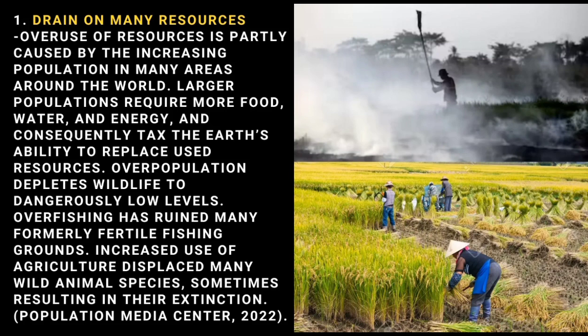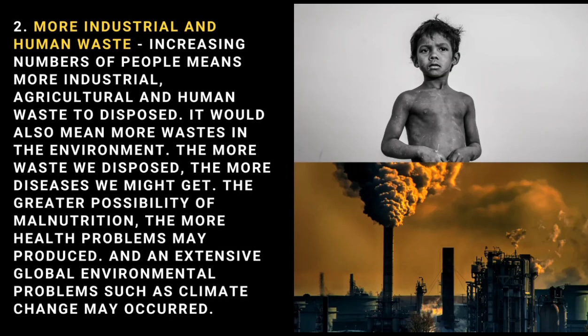So the overuse of resources by humanity without replacing it back brought a serious environmental effect not just on us but also to other life here on earth. Overpopulation depletes wildlife to dangerously low levels. Overfishing has ruined many formerly fertile fishing grounds, and increased use of agricultural land displaces many wildlife animal species, sometimes resulting in their extinction. The second one here is more industrial and human waste.